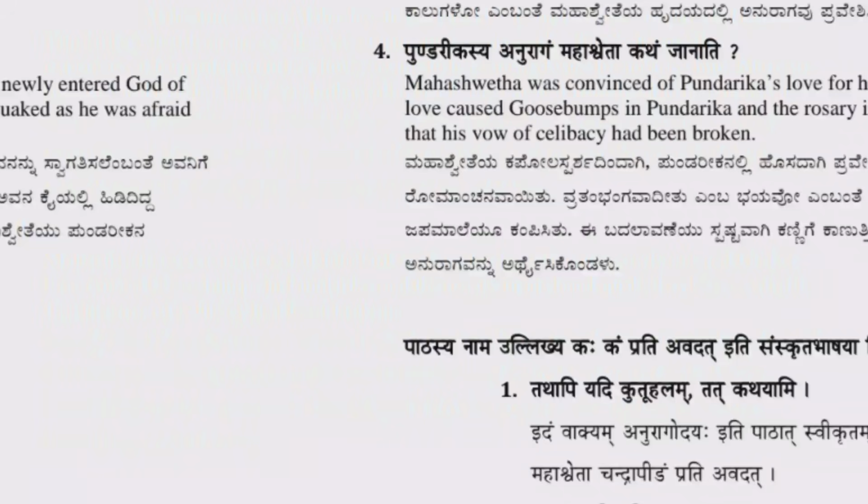Mahashweta was convinced of Pundarika's love for her when the newly entered god of love caused goosebumps in Pundarika and the rosary in his hand shook, as he was afraid that his vow of celibacy had been broken.